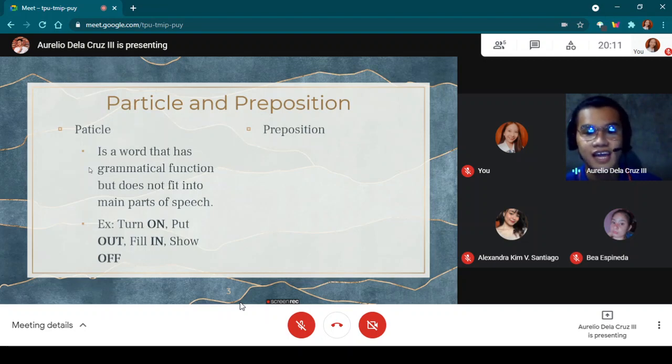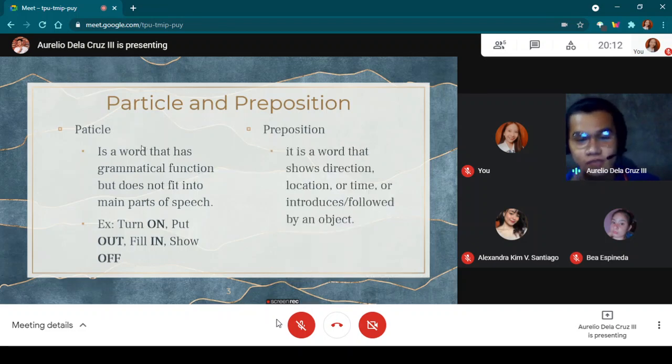So it seems similar to a preposition, but always remember that a particle doesn't take a direct object, while a preposition is followed by an object of the preposition.